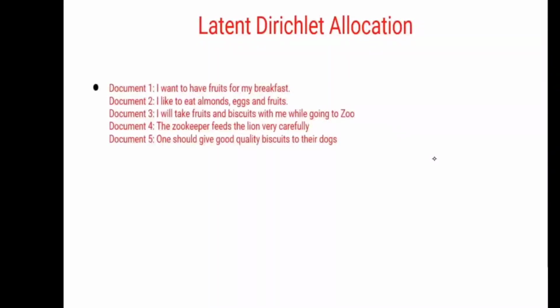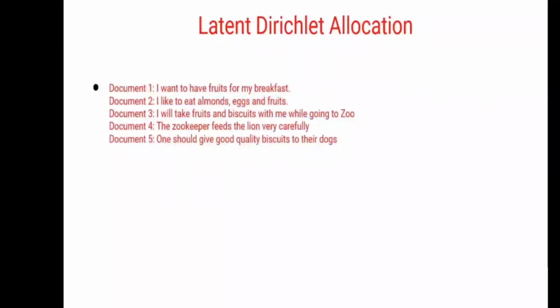For this LDA, let us take an example. Document 1: for my breakfast, I want the fruits. Document 2: I like to eat almonds, eggs and fruits. Document 3: I will take fruits and biscuits with me while going to the zoo. Document 4: the zookeeper feeds the lion very carefully. Document 5: one should give good quality biscuits to their dogs. So these are the 5 sentences I have.